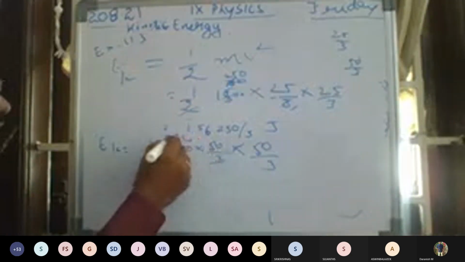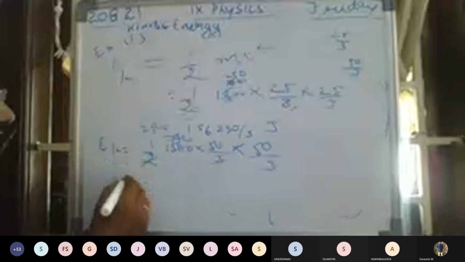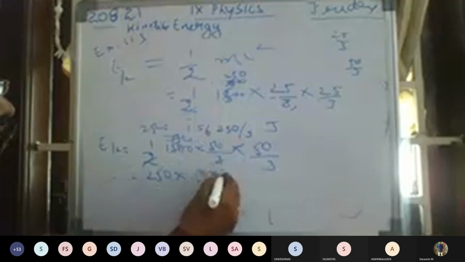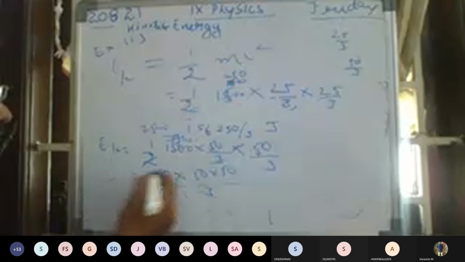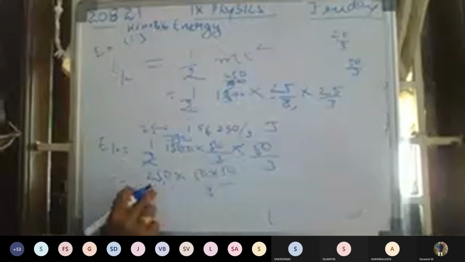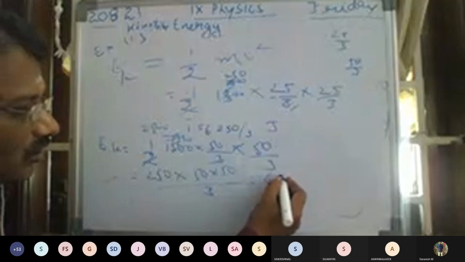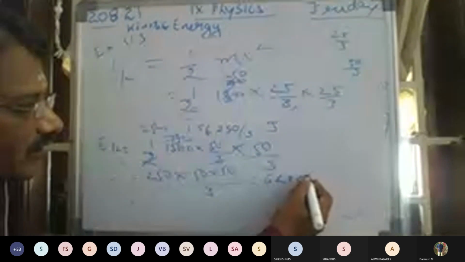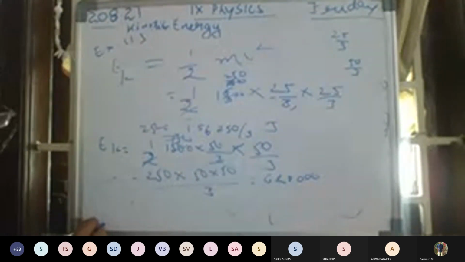So same will come here, 750. Again it can go to 250. Again 250 into 50 into 50 by 3. 5 is 25, 25 into 25, 6 lakh 25,000 joules by 3.